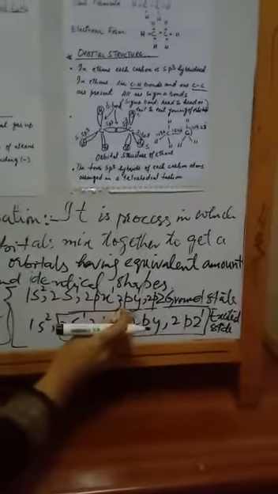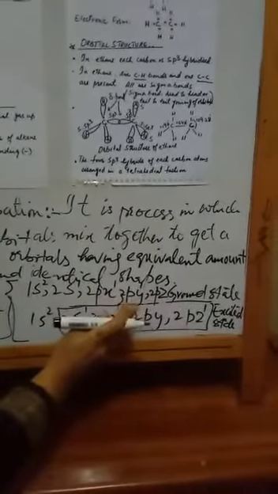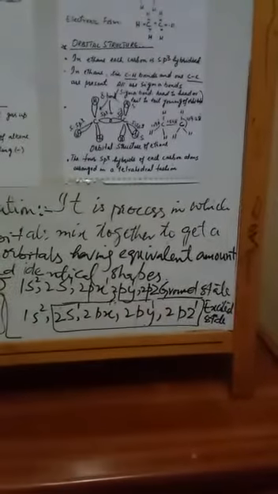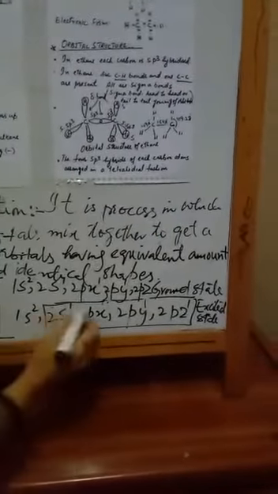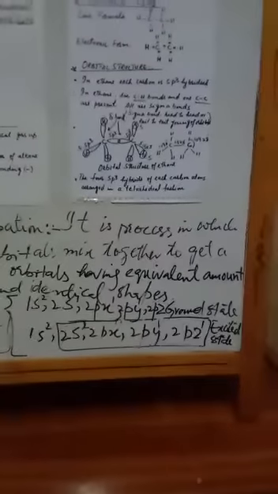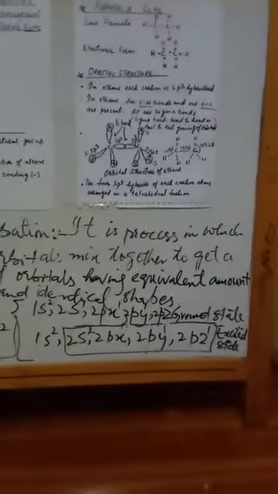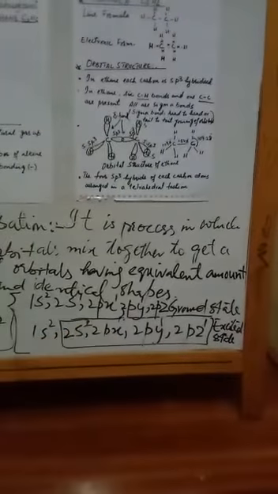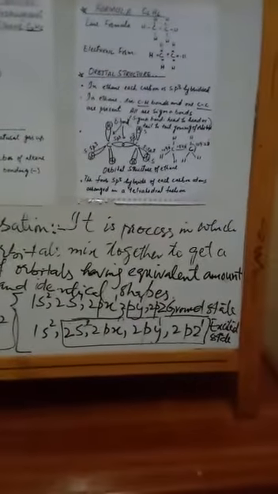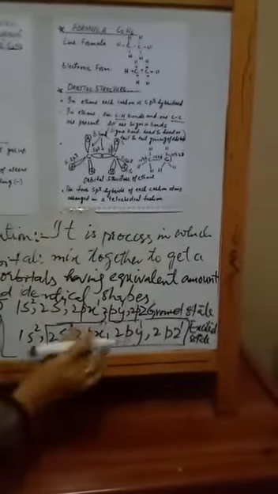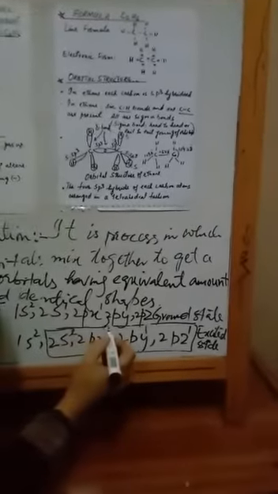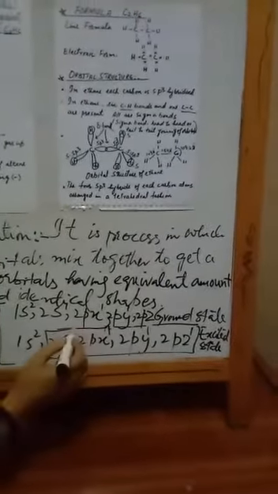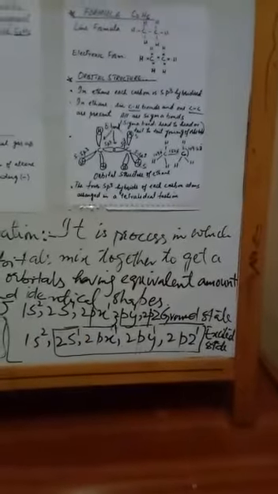So the electron from the px orbital will jump into the py orbital. Now the px orbital is empty. So one electron from the s orbital in the same shell will jump from the s orbital to the px orbital. So here s contains only 1 electron.